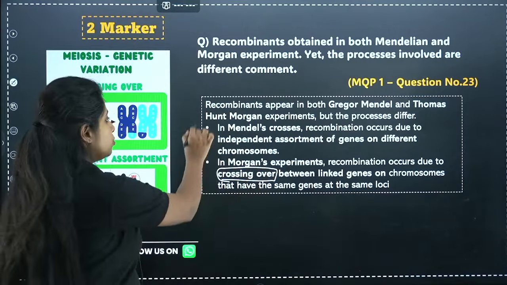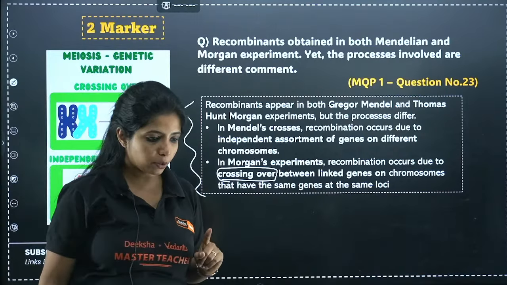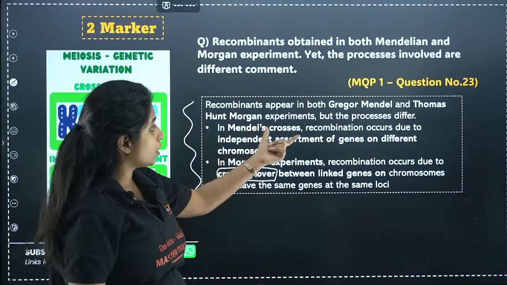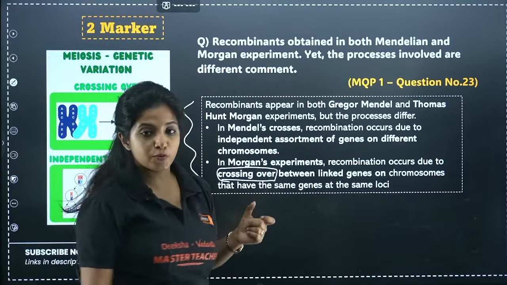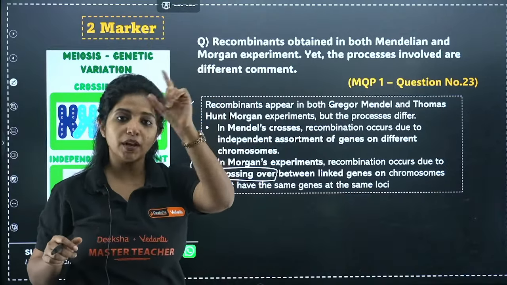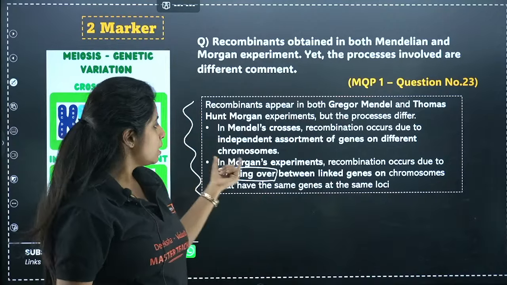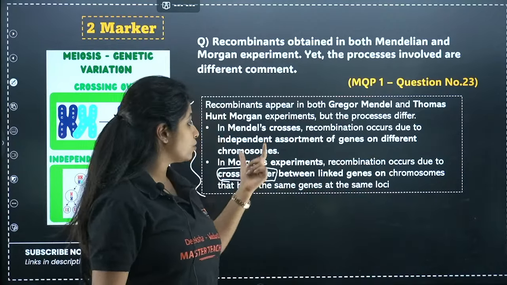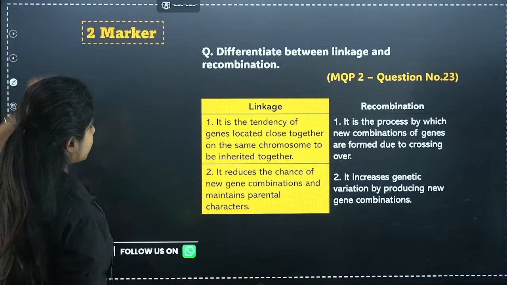Make sure you read this question really well and then only go ahead. This is an MQP1 question. In Mendel's process, recombination occurs due to independent assortment of genes on different chromosomes. All the genes were independently assorting. From capital R, small r, only one was coming. From capital Y, small y, only one was coming. That's why. In Morgan's experiment, recombination occurs due to crossing over between the linked genes. Okay, done.